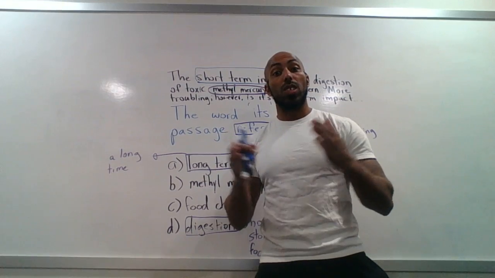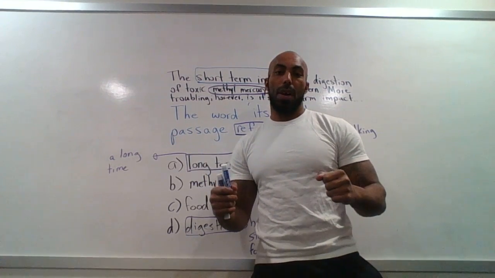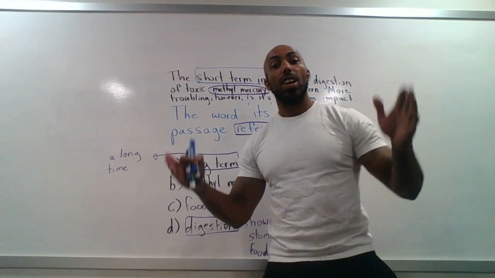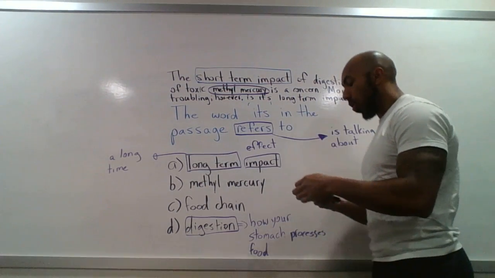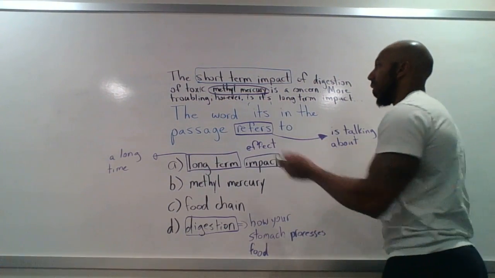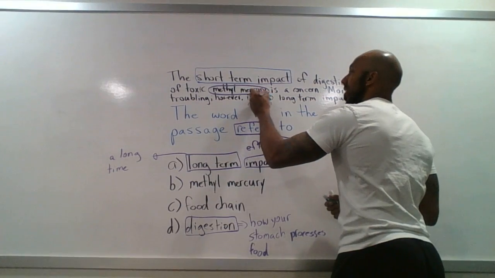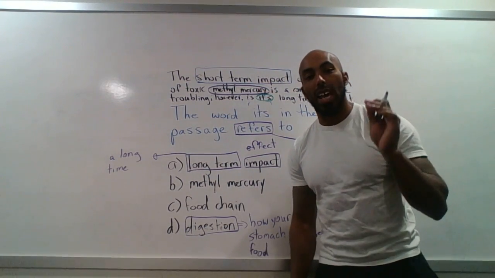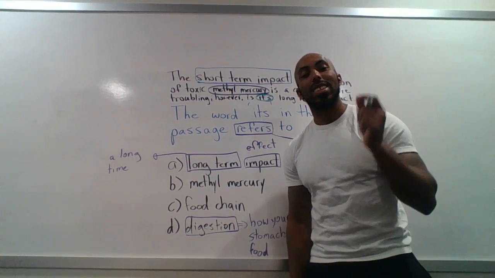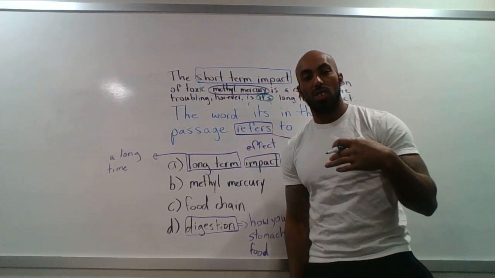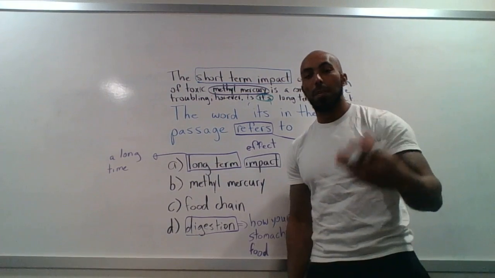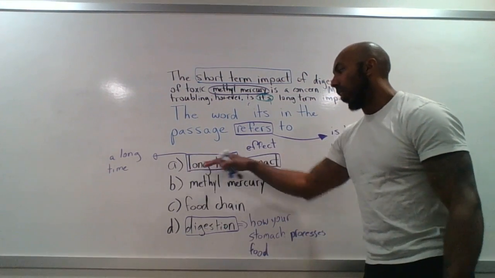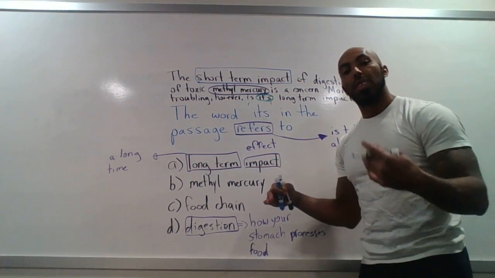However, we will see a long-term impact or long-term change, and that's what we're worried about. So we need to figure out what "it" is talking about. The most important question we can ask ourselves is, what is the thing that's changing us? What is making an impact? A long-term impact, yes, we know, but that's not the question.